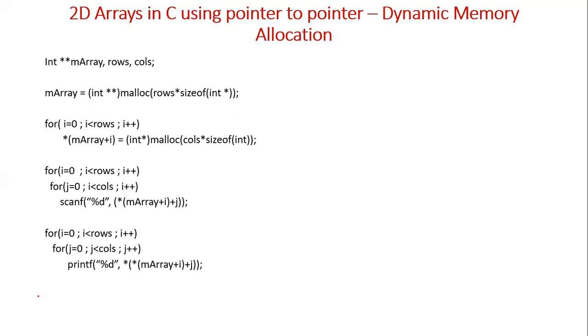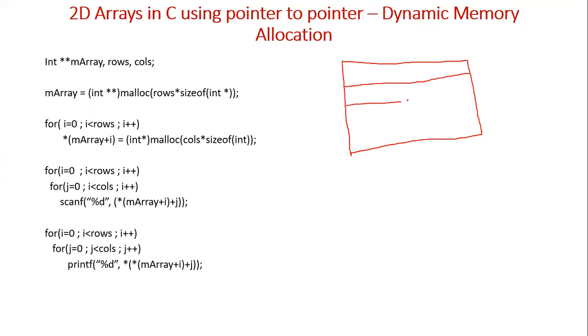As I have already told, a two-dimensional array is a collection of rows and columns. It will have some set of rows, and each row will have some columns. If there are R number of rows and C number of columns, then the array will be something like this. The number of columns ranges from 0 to C minus 1. The number of rows ranges from 0 to R minus 1.